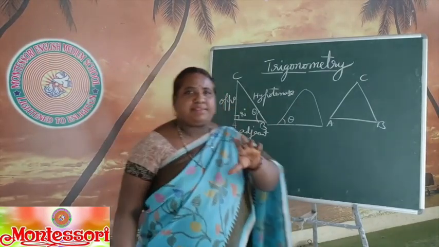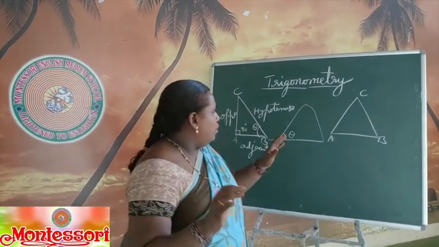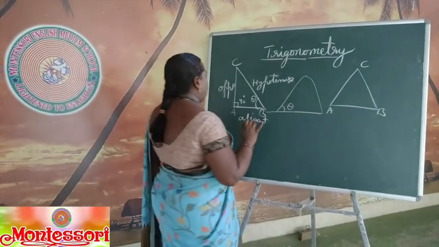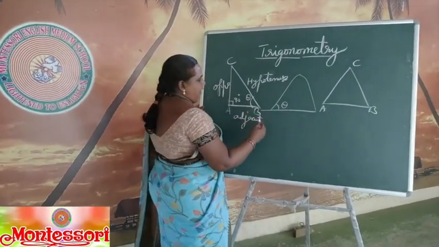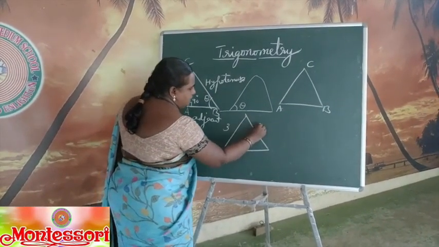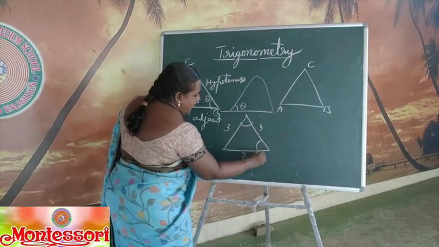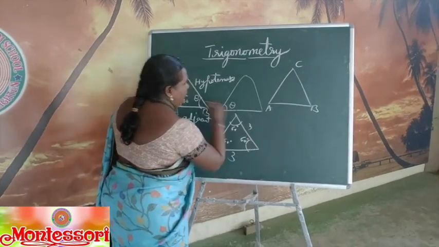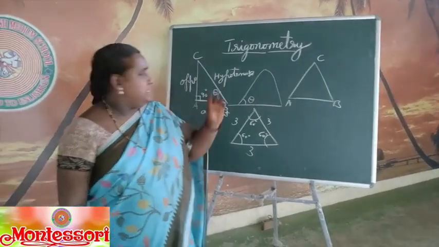This is the base of trigonometry. Total chapter is based on right angle triangle. For example, if you want to learn about another type of triangle, the equilateral triangle has all equal sides, and each angle is 60 degrees.